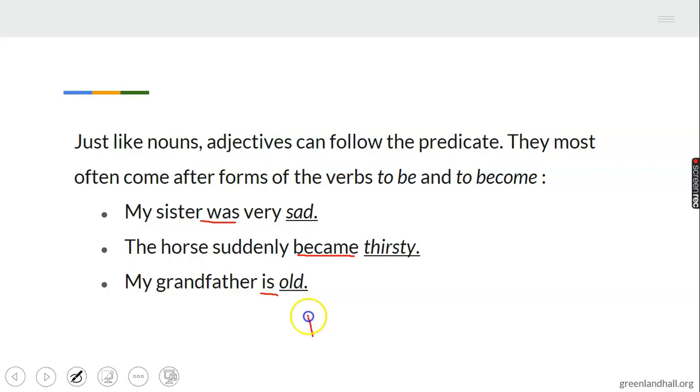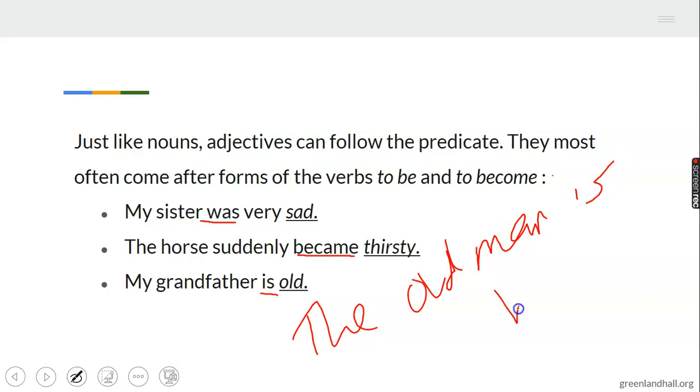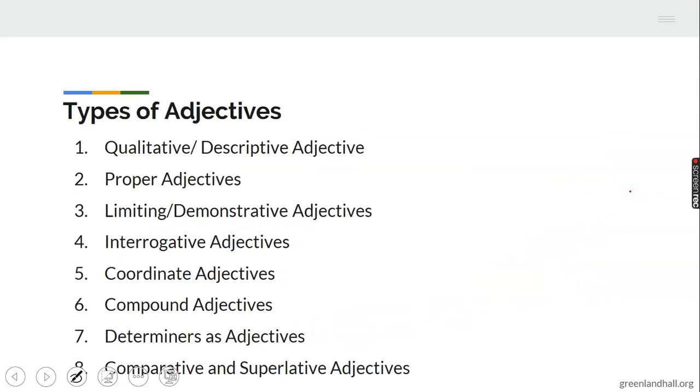In the case of the old man is here. What's the adjective here? Anybody who can tell me? Adjective. Tolu? Good. Old. So they can also come before the verb. And mind the verb here is.